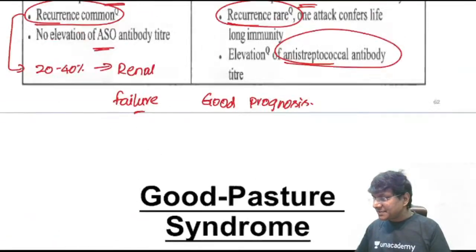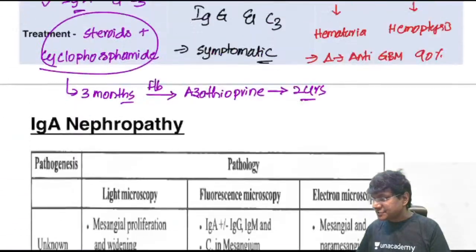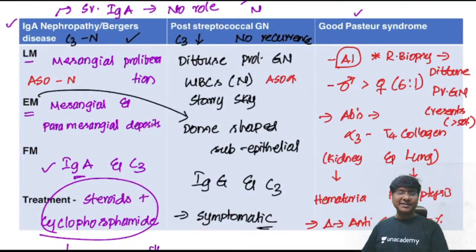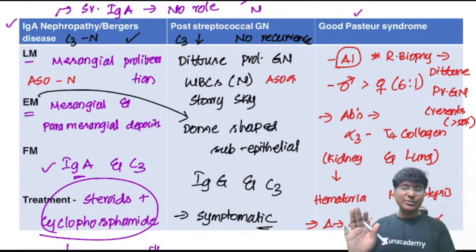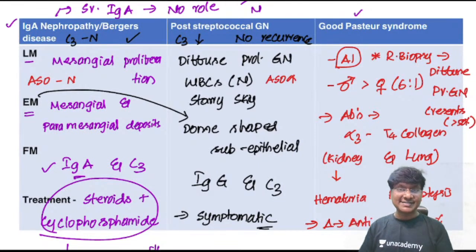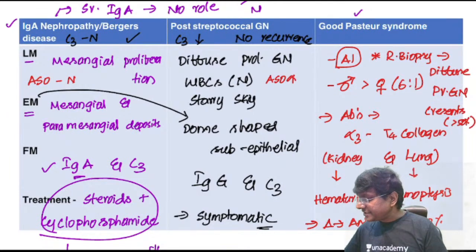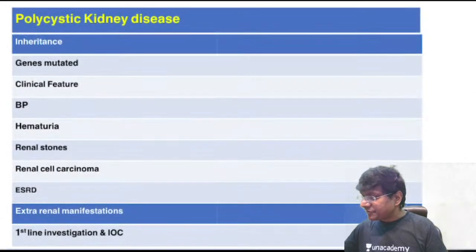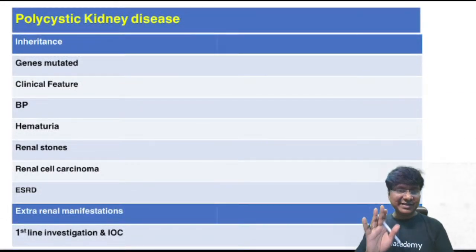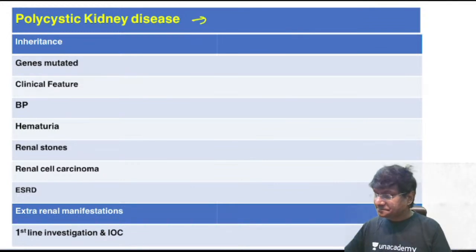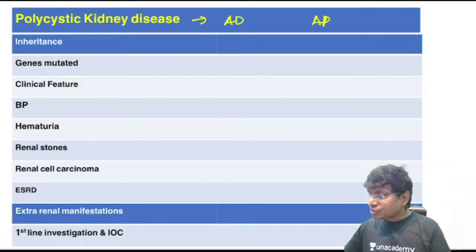Mainly you should remember these three conditions causing nephritic syndrome: post-streptococcal glomerulonephritis, IgA nephropathy, and Goodpasture syndrome. So we are done with nephrotic syndrome and nephritic syndrome. What is left in nephrology is polycystic kidney disease. We have autosomal dominant and autosomal recessive types. Within 5 minutes, I'll quickly recap polycystic kidney disease, which has two types of inheritance, autosomal dominant and autosomal recessive.